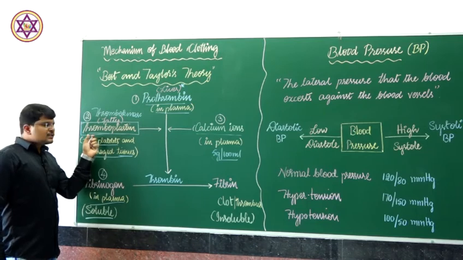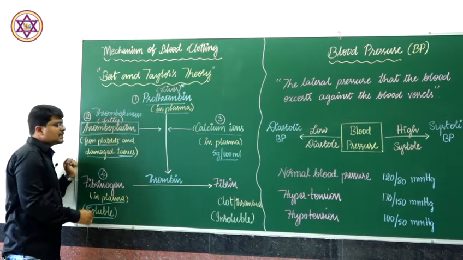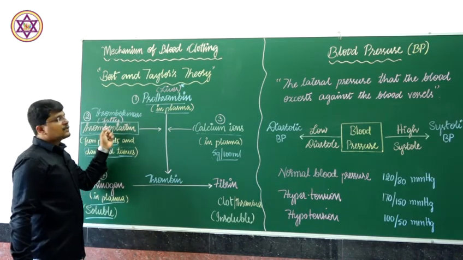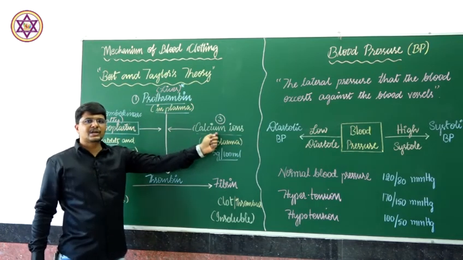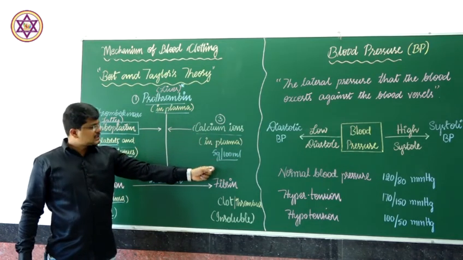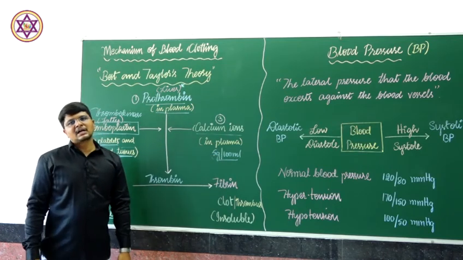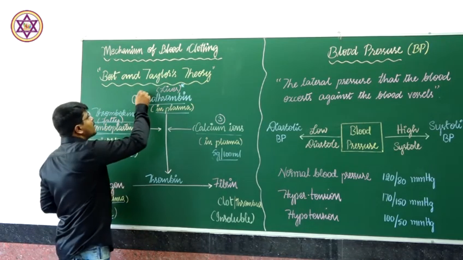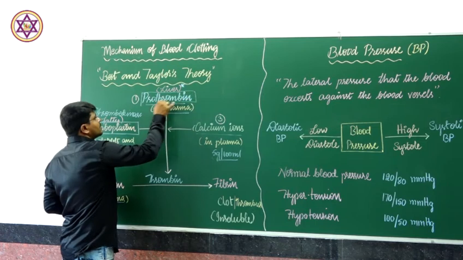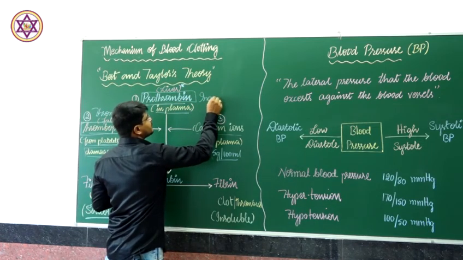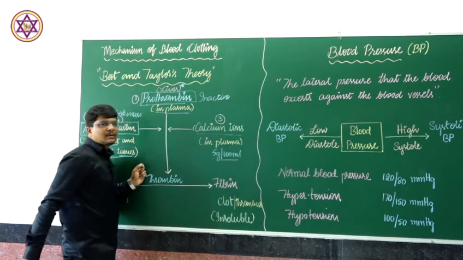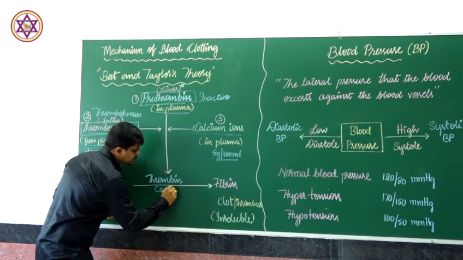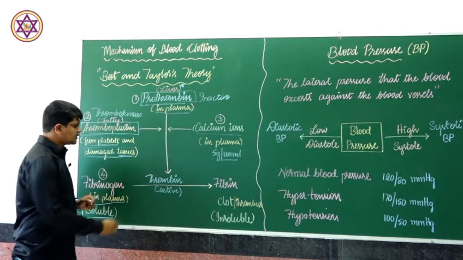During a wound or injury, thromboplastin is released from the damaged tissues and the disintegrated platelets, and in the presence of calcium ions in the required amount, about 5 grams in 100 ml of blood, it converts the inactive form, prothrombin, into the active form, thrombin.